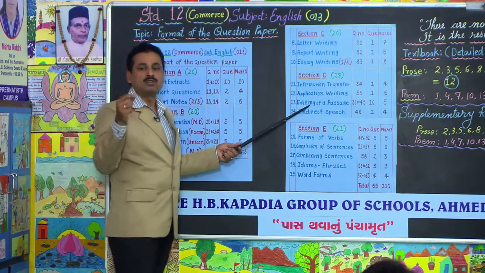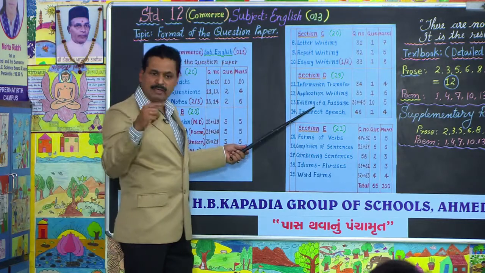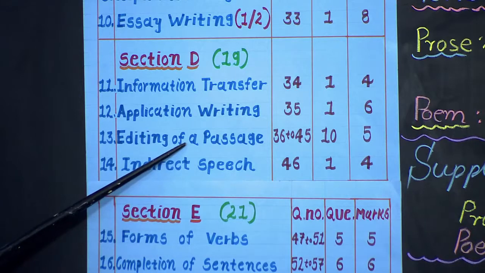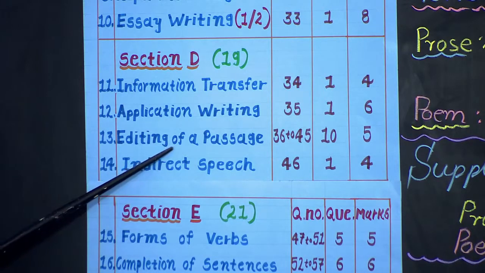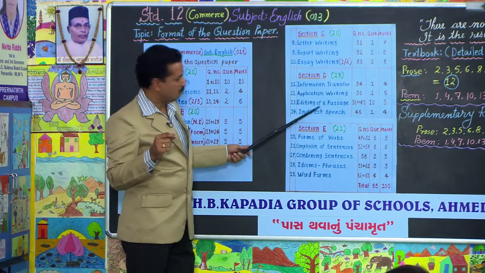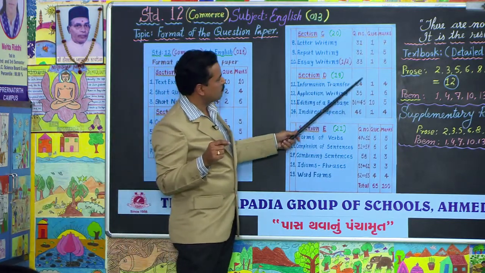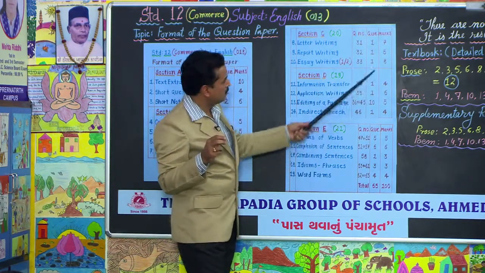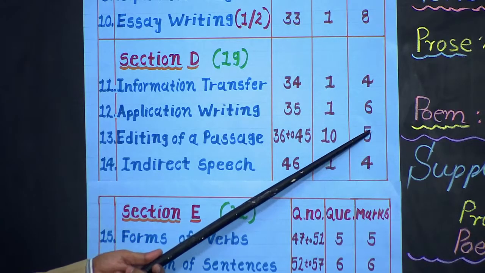Suppose it is going to be in or on, and the handwriting is good. If the examiner is confused, because you have written the correct answer, in, but it is not very clear, then you would not be awarded marks for that. So you should be very alert. Here there are going to be 10 questions, 10 blanks, and it carries 5 marks.